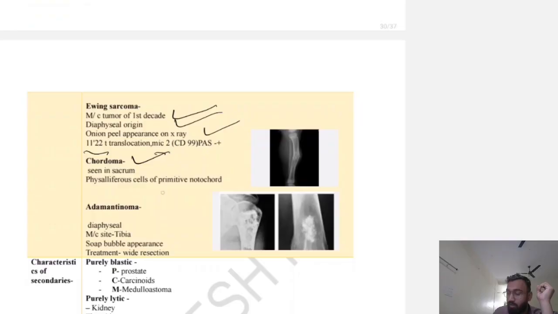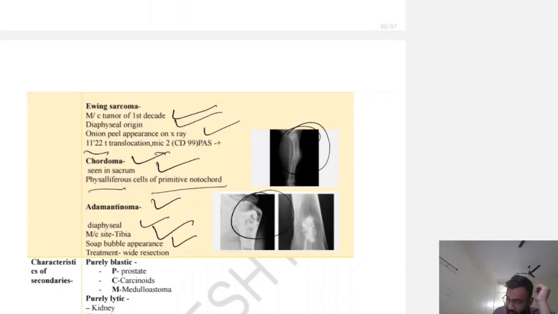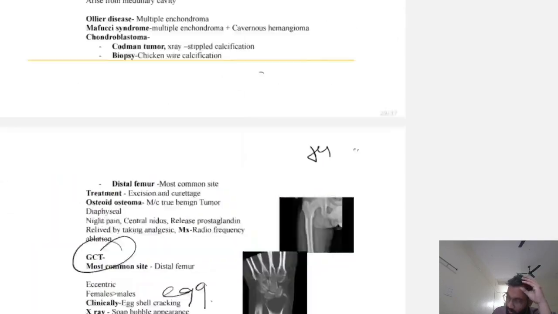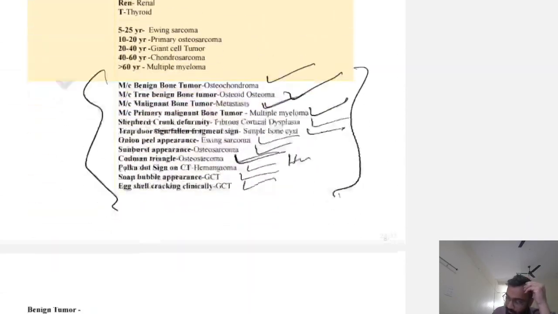Chordoma is seen in the sacrum; physaliferous cells of the primitive notochord are the origin. Adamantinoma is of diaphyseal origin, with a soap bubble appearance, and the origin is in the tibia. This is adamantinoma, and this is chondrosarcoma. So let's revise all these tumors.